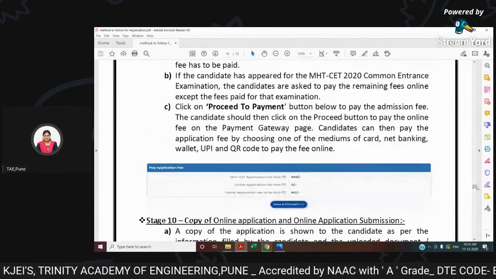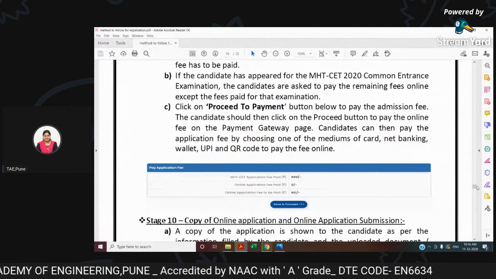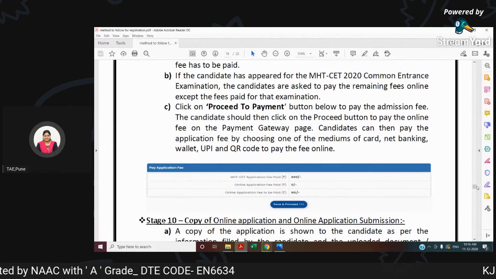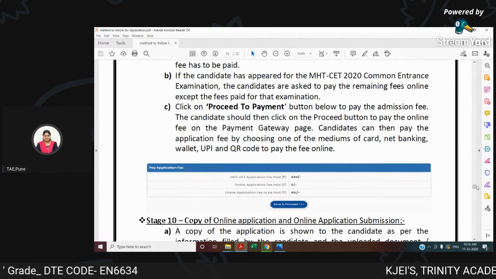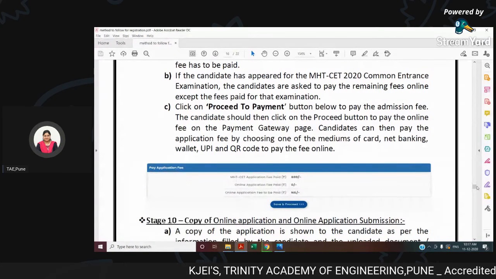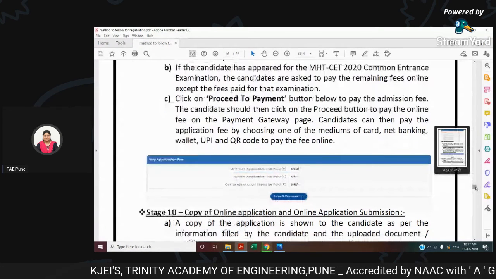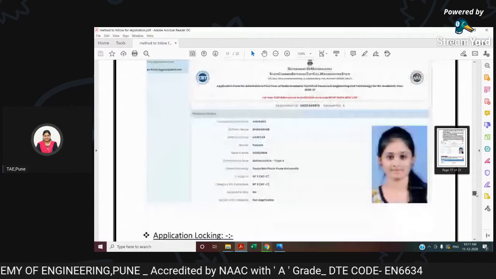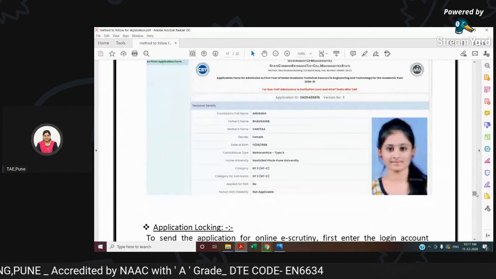If you have already paid during your MHT CET, that amount has been deducted and you need not pay now. But if you haven't applied for MHT CET at that time, then that amount is to be paid this time whenever you are applying for this registration process. Once this has been done, you get the complete application form shown to you.